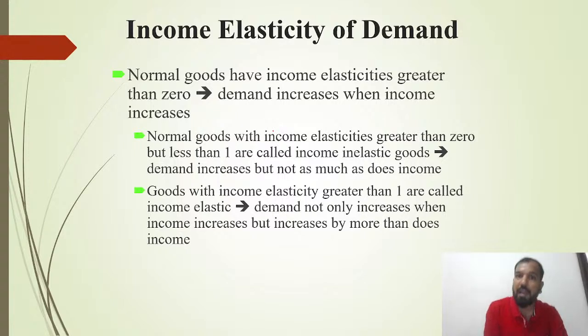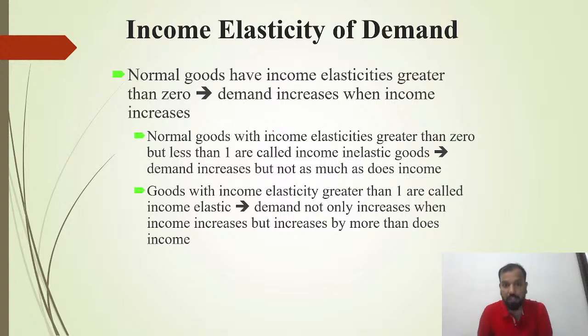So normal goods have income elasticities greater than zero. Demand increases when incomes increase. We are talking about normal goods. We are not talking about Giffen goods, not talking about sin items, not talking about luxurious goods. Clear? Just try to understand. Sometimes a question may arise like this: is there a significant difference between normal goods, Giffen goods, or luxurious goods? How will you define the demand? Normal goods have an income elasticity greater than zero, and demand increases when income increases.